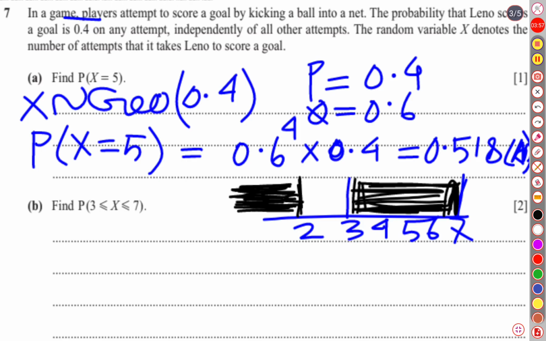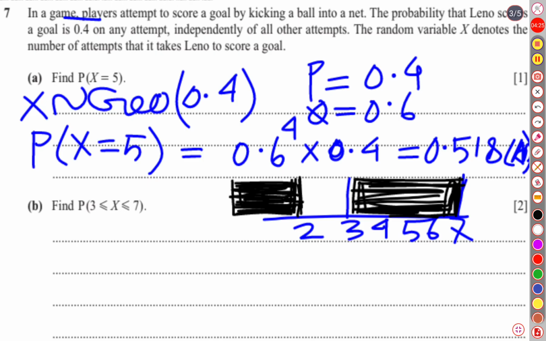So we find the probability when he succeeded on or before the 7th attempt, that means X less than or equal to 7, then from this probability we subtract the probability when X was 2.